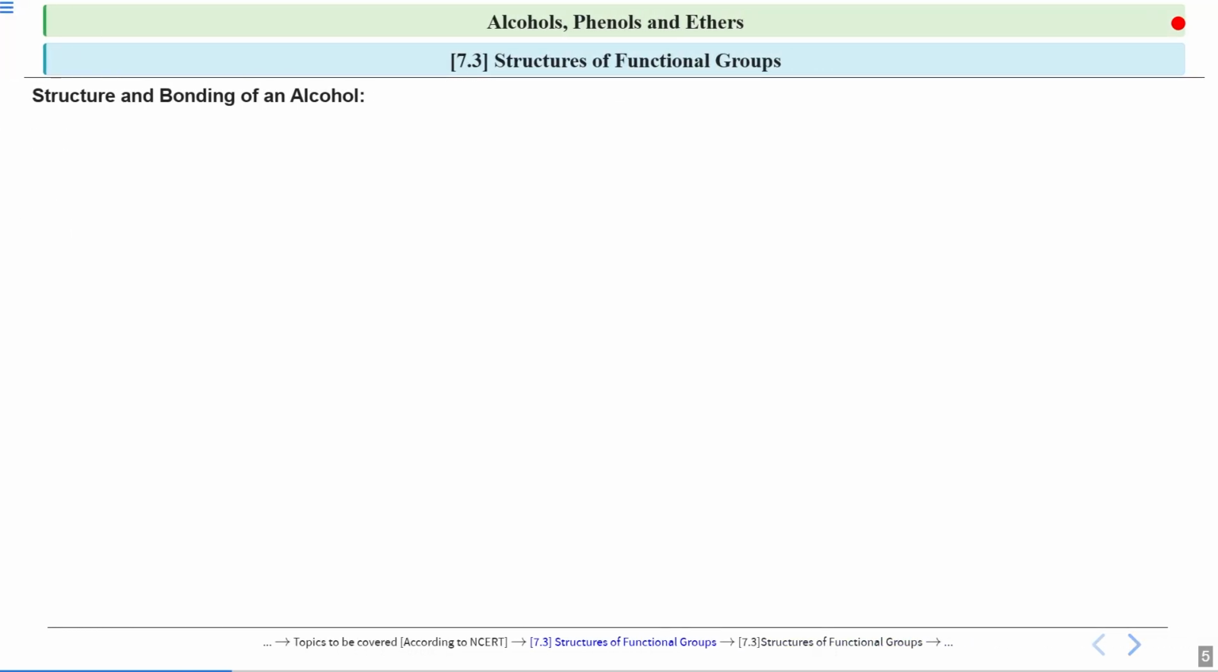So in today's lecture, a prime focus will be that we will see the bond angle for the alcohol, phenols and ethers. Now after the nomenclature, you know how these structures look like. So today we will compare their bond angles and we will see why these bond angles vary for alcohol, phenols and ethers. What is the reason behind their bond angles being different? So we will begin with the structure and bonding of an alcohol.